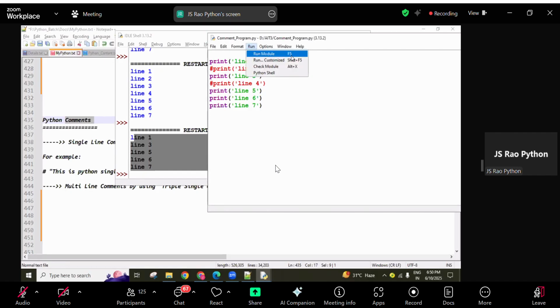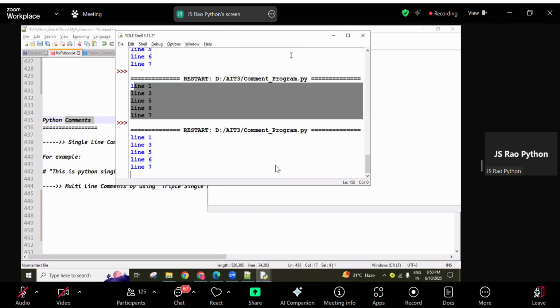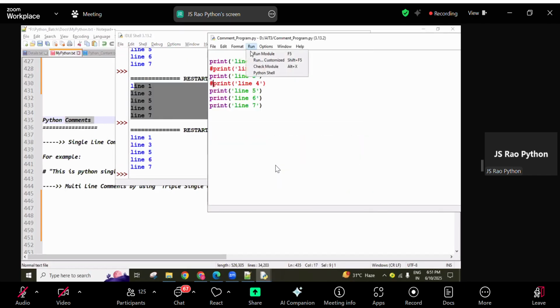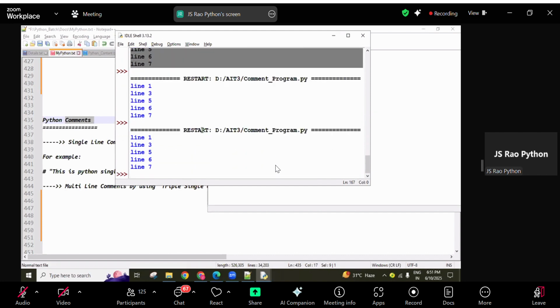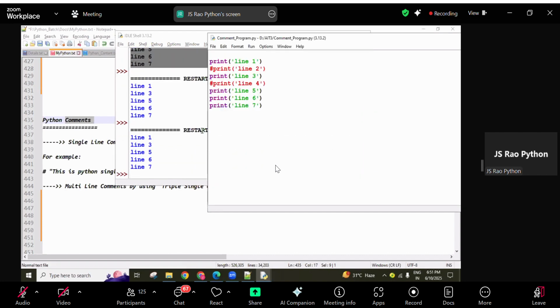So here for the execution, guys, you are clicking Run Module. The shortcut is F5. On your laptop, the F5 button is there. You can click on that F5 button instead of clicking here every time. So simply press F5. Okay, this is called a single line comment.